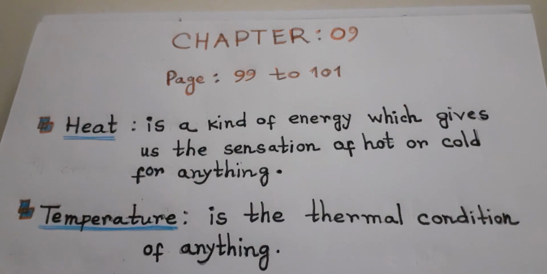And heat is a kind of energy which gives us the sensation of hotness or coldness for anything. So we can also say that heat is a kind of energy that gives us the feeling of hotness.